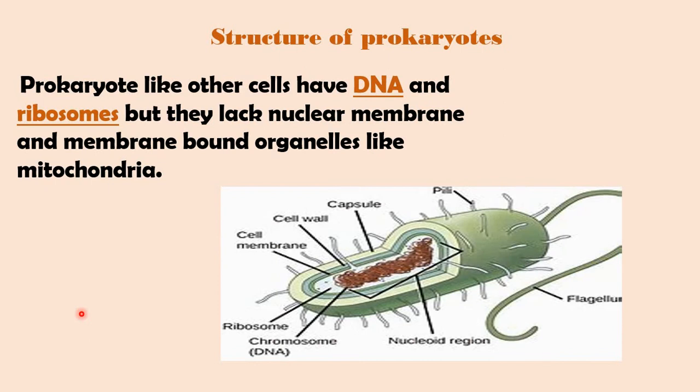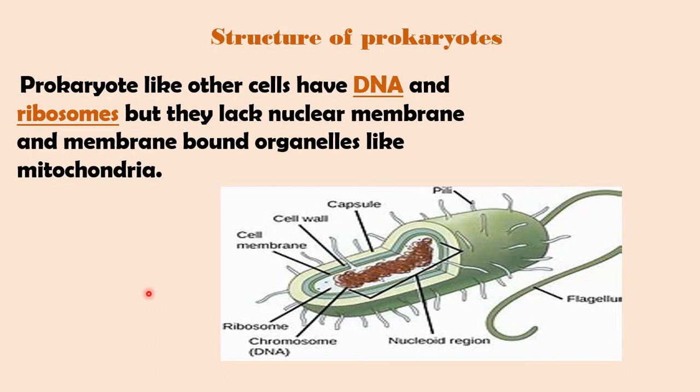Now, we are going to discuss the structure of the prokaryotes, bacteria and archaea. This is the prokaryotic cell. It's somehow different from the eukaryotic cell.